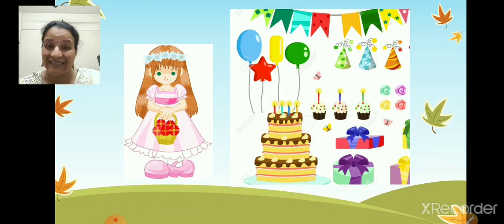This is Riya. Say hi to her. Hi, Riya. Okay. Now, what is Riya doing? Riya is going to celebrate her birthday. And you know, children, she is 5 years old like you all. So, she is celebrating her birthday. And let us see what preparations she has done.